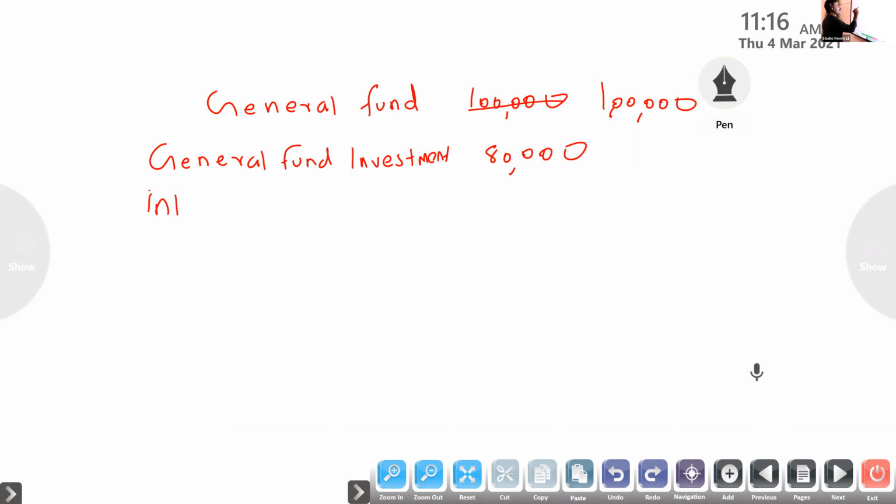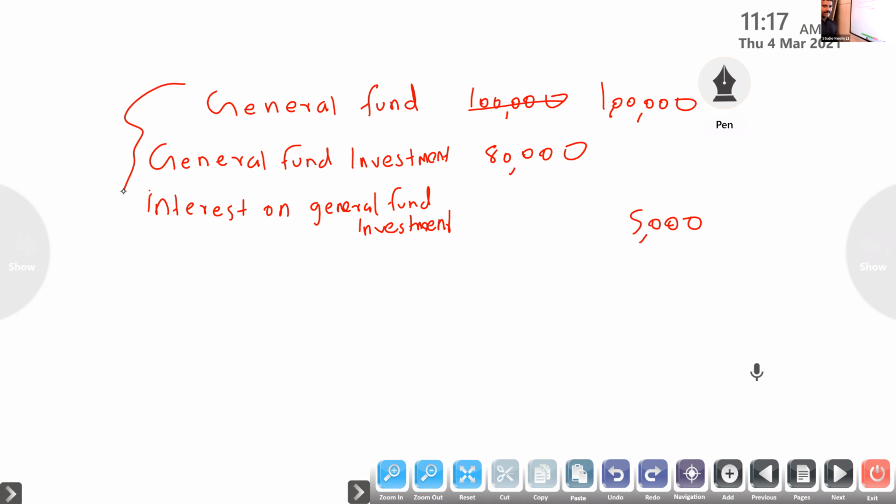Then interest on general fund investment, 5,000. So it is not a special fund. I said that about the adjustment related to the special fund only. If it is a small 3 or 4 mark question where the tournament fund is there and the general fund information is also given, in addition to what we already did, it is a separate adjustment. It is a general fund only.